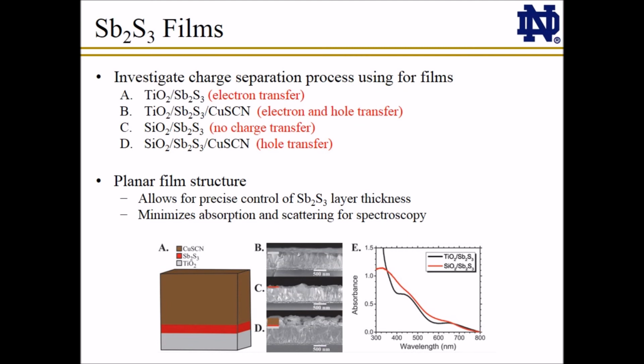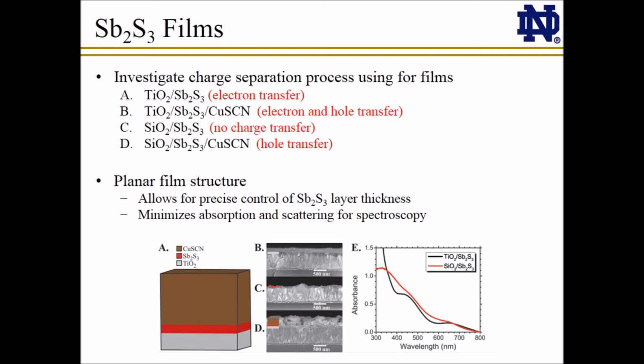To probe the electron transfer reactions in our antimony sulfide copper thiocyanate system, we employed 4 films: titanium dioxide films coated with antimony sulfide with and without copper thiocyanate, and SiO2 antimony sulfide films with and without copper thiocyanate. Unlike the mesoporous films used for high-efficiency solar cells, in these films, antimony sulfide was deposited on planar TiO2 and SiO2 substrates, as shown, to allow for the precise control of the antimony sulfide layer thickness and minimize absorption and scattering to facilitate spectroscopic measurements.